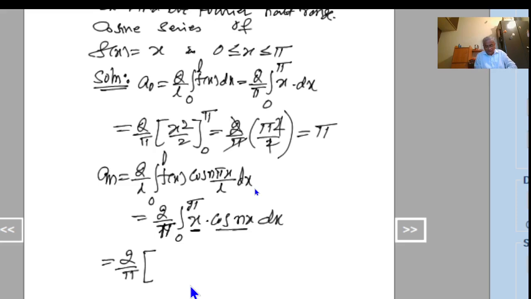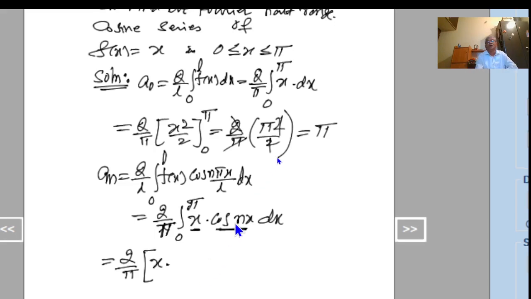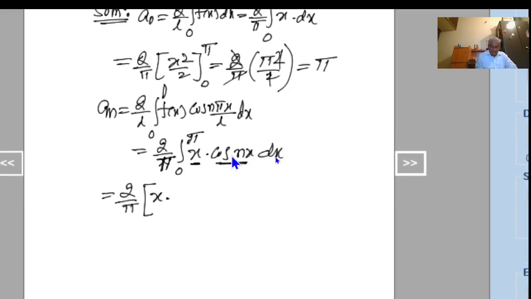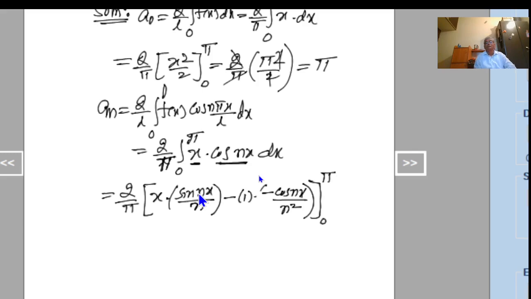Here, taking x as the first function, cos nx as the second function, using Bernoulli's rule, we integrate this as first function x as it is, cos integration is sine of nx divided by coefficient of x, that is n, minus, write the derivative of x, this is 1, into integration of this bracketed quantity. Sine integration is minus cos nx divided by n, and already one n was there. Now this becomes n square, and this is the last term. This is between 0 and pi.